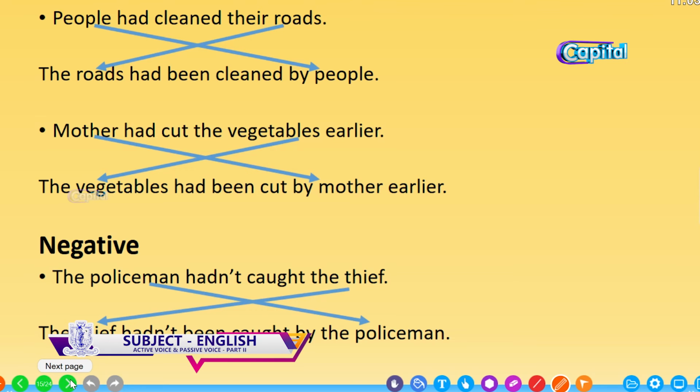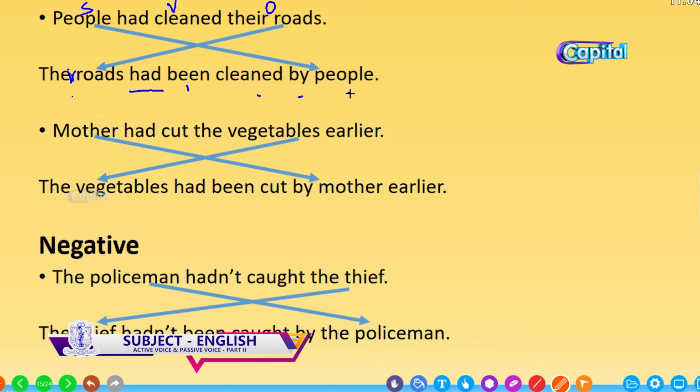Some examples: people had cleaned their roads. Who? The people. What had they done? Had cleaned. What had they cleaned? Their roads. So, bring the object here, the roads or their roads. It's plural, but there is no need to check for plural or singular. The roads had been cleaned by people.